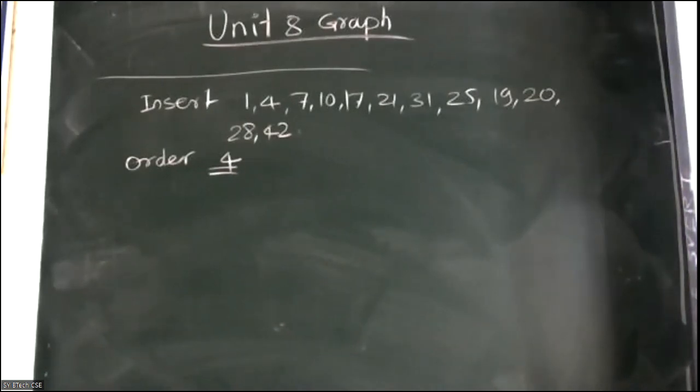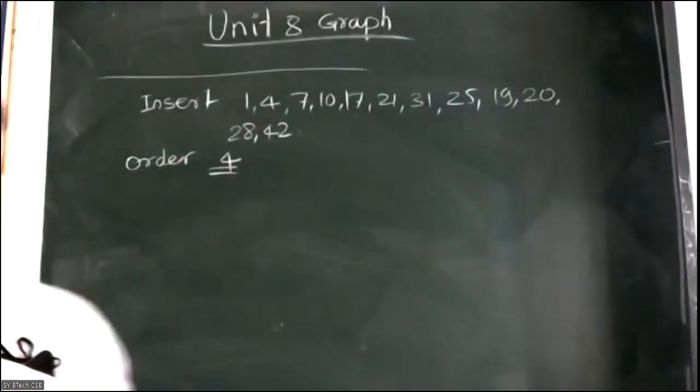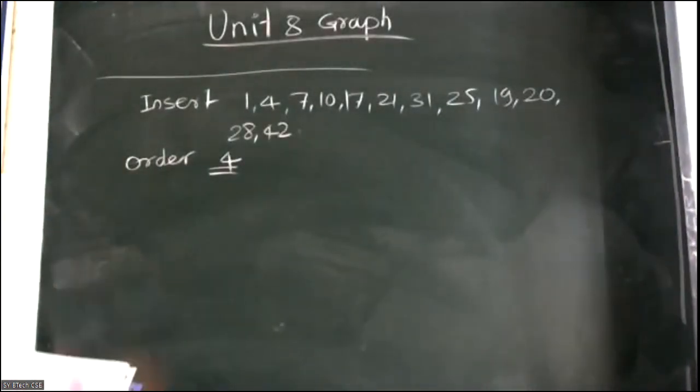We are maintaining also that weak nodes. Now when you are constructing the B plus tree, so this is the example, right?